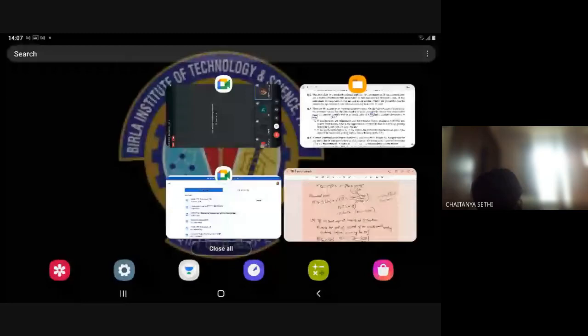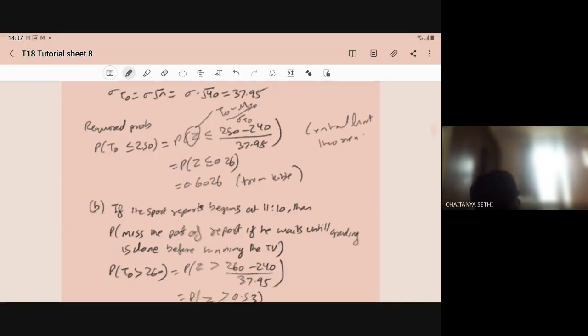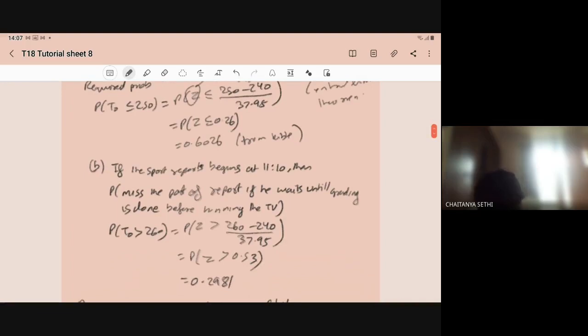It means the time taken for grading will be more than 260 minutes, as 11:10 means 260 minutes. So T naught must be greater than 260, the probability of T naught greater than 260.